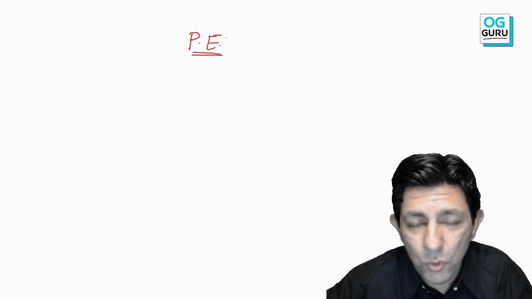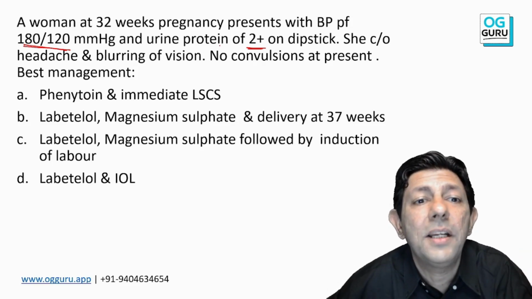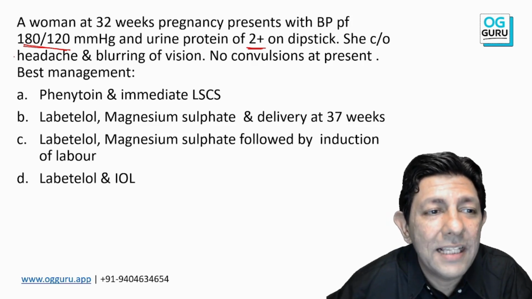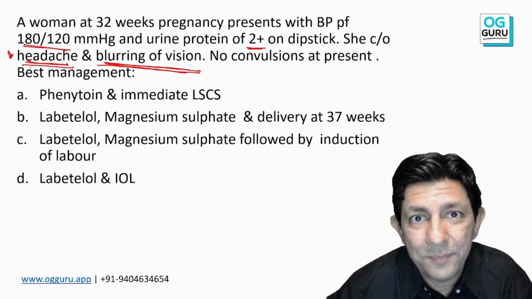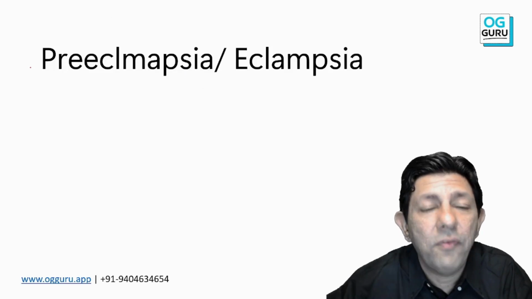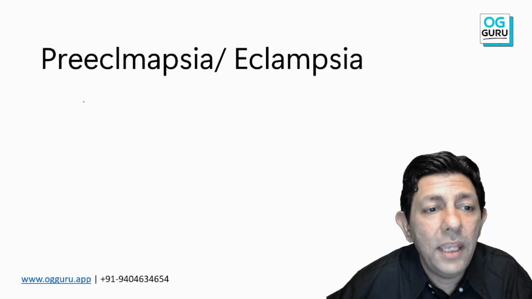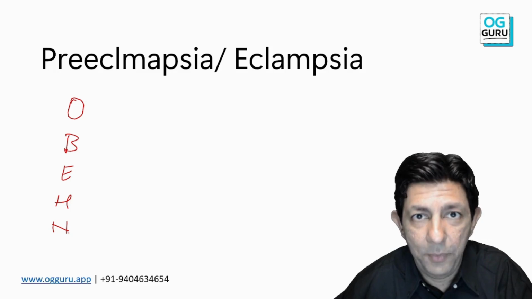No, but my students, please understand this. There are some dangerous symptoms mentioned in the question paper. What are those? Yes, sir, headache and blurring of vision. They might also add one or two more to make the question paper slightly easy. And these five you have to learn by heart. What are those five? Okay, O, B, easy, isn't it? OBGYN, OB, easy, isn't it?